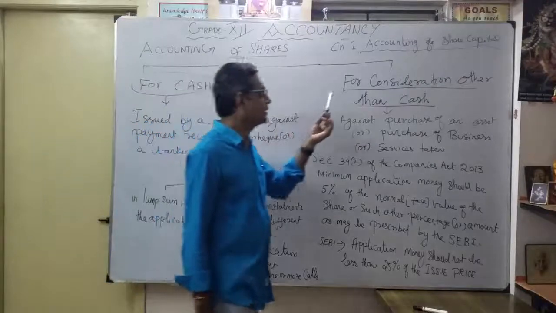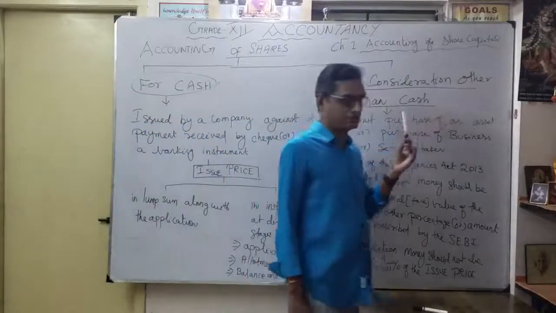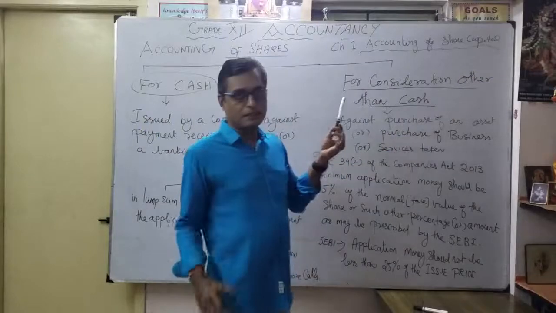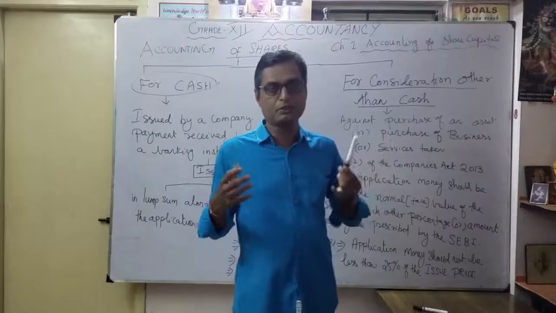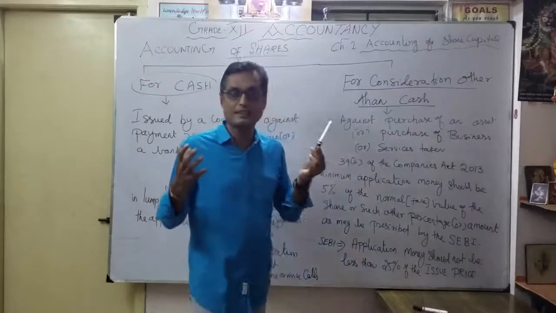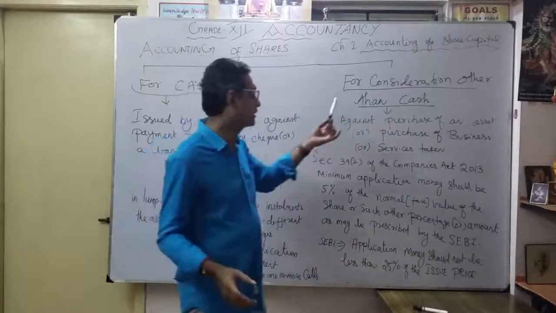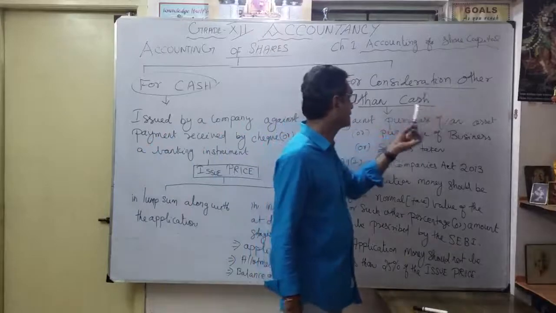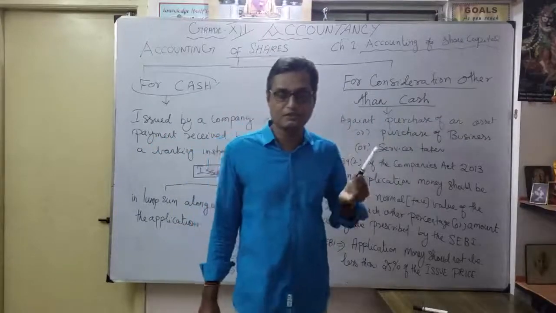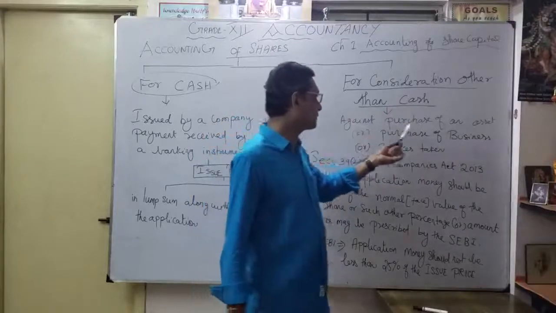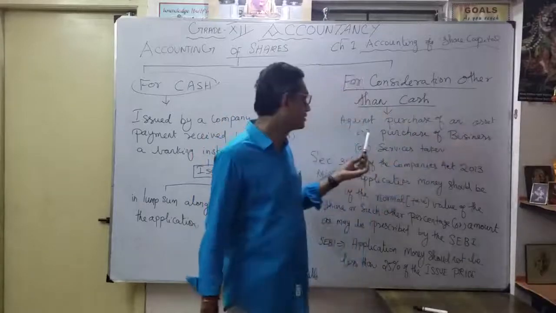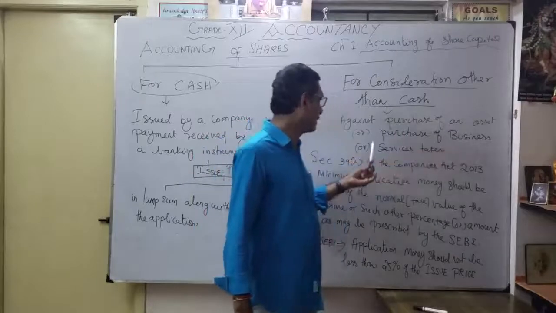So what is the meaning of for consideration other than cash? Here, when we issue shares, we are not getting any cash. Instead of cash, that's consideration other than cash. What are the possibilities where this heading will come? Against the purchase of an asset, purchase of a business, or any services.